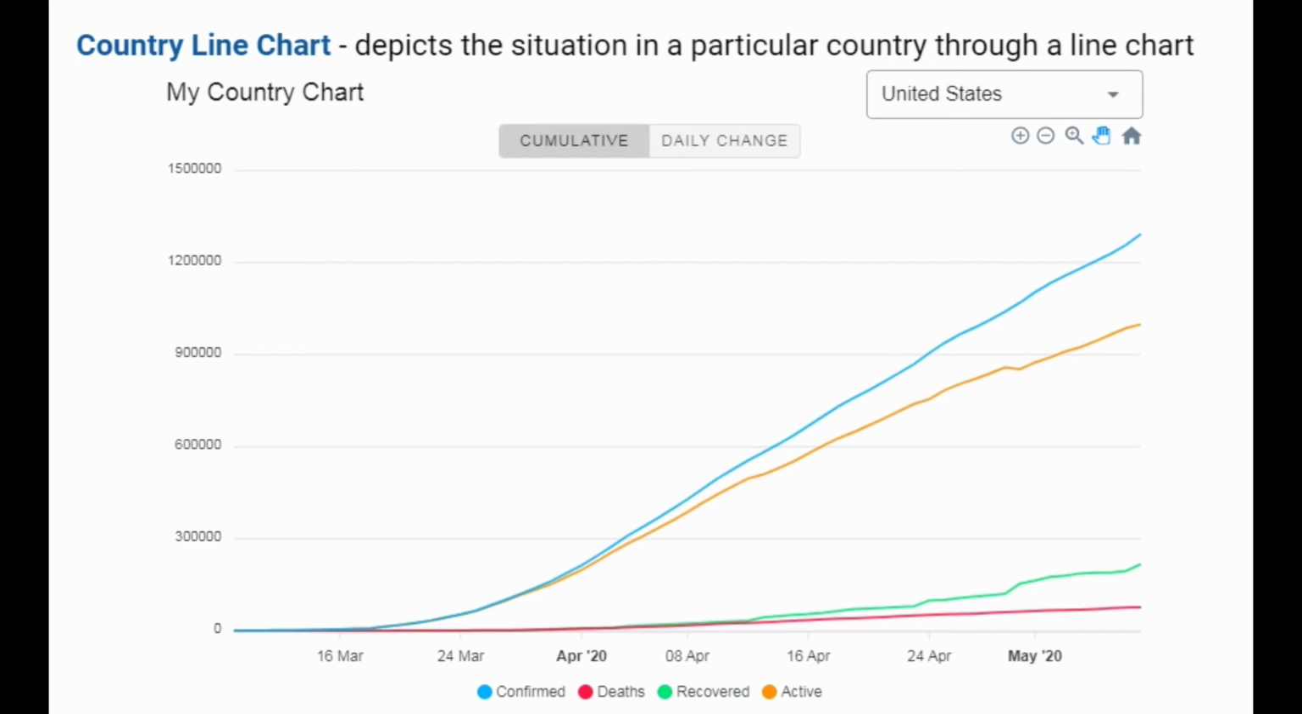And you can show a country line chart. It depicts the situation in a particular country through a line chart.